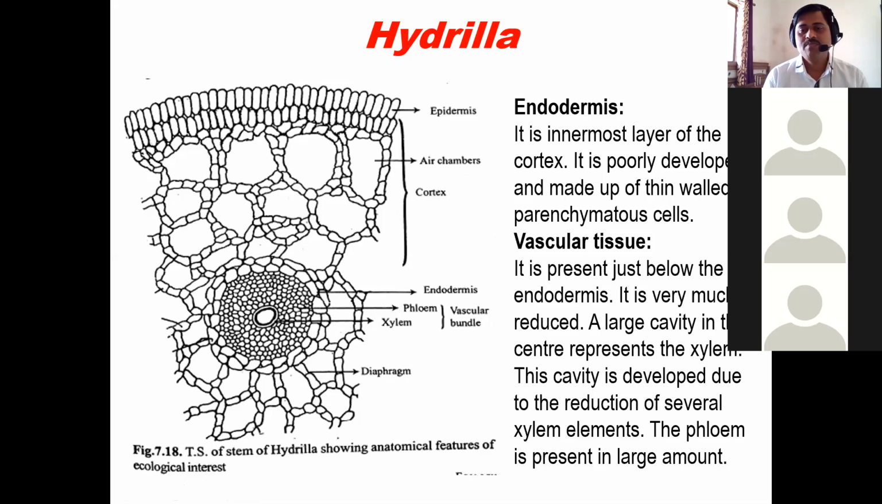Then the vascular tissue is present just below the endodermis. It is very much reduced. There is a large cavity in the center, representing the xylem. This cavity is developed due to the reduction of several xylem elements. The phloem is present in large amount. Phloem is surrounded by the endodermis. Here the tissues in between are the phloem, and surrounding them is the endodermis.